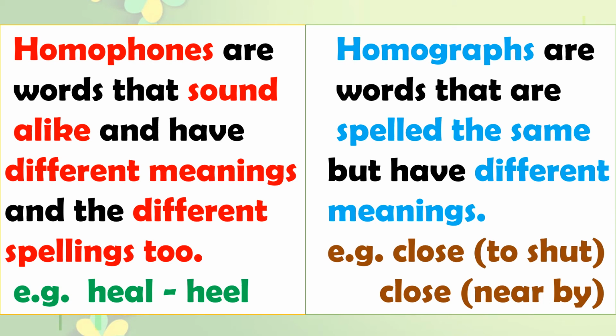Here in homophones the spelling is different, but in homographs the spelling is the same but they have different meanings. For example, close. The first close means to shut and the second close is nearby. She stays close to me, so that is nearby. Or close the door means to shut the door. Okay, clear?